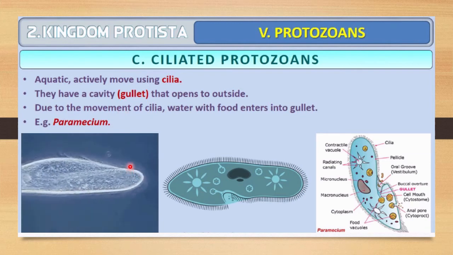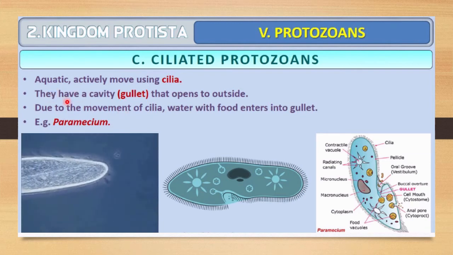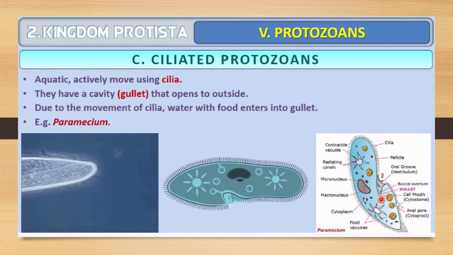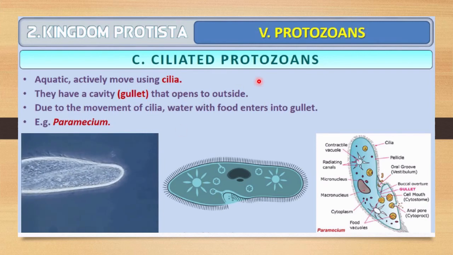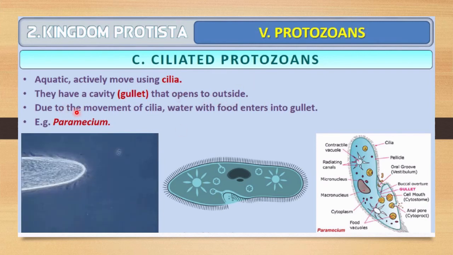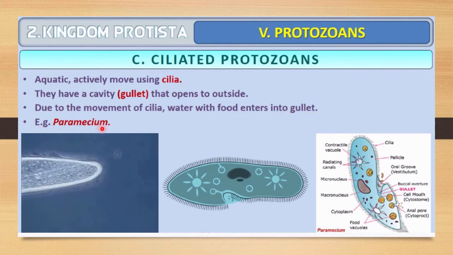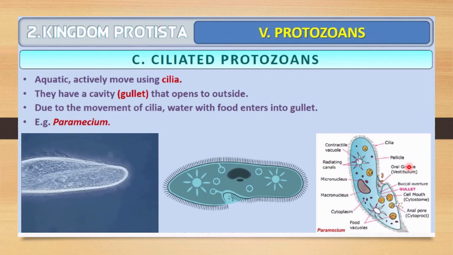Okay, inside the aquatic region, they have a cavity. Here you can see in this diagram, this is the cavity and it is called the gullet, that opens to the outside. Due to the movement of the cilia, water with food enters into the gullet. For example, Paramecium. So this is the example of a Paramecium.